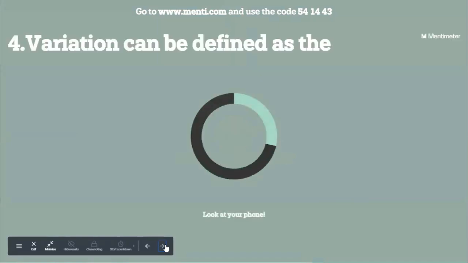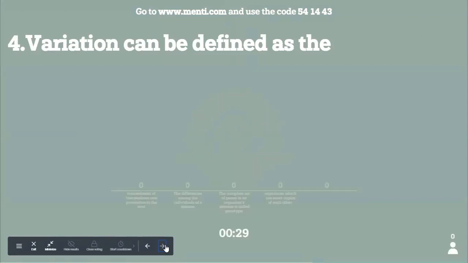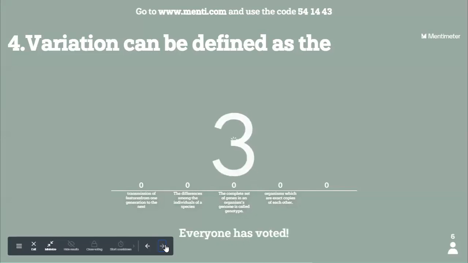Variation can be defined as, the question from the very first slide. Read all the options correctly. One option has additionally come. You don't bother about it. Read the other 4 options. A, transmission of features from one generation to the next. B, the differences among the individuals of a species. C, the complete set of genes in an organism's genome is called the genotype. And option D, organisms which are exact copies of each other.